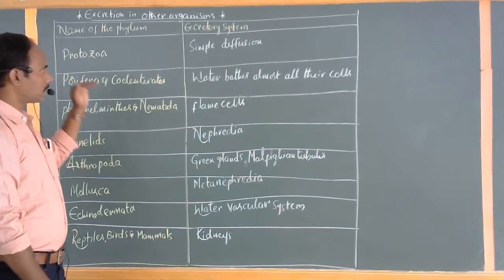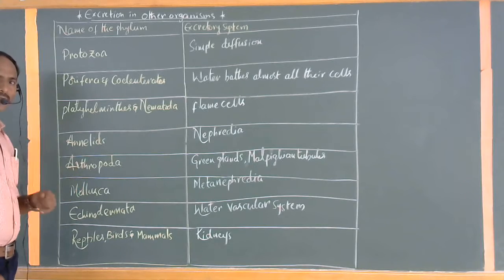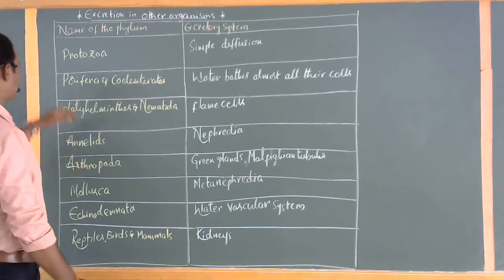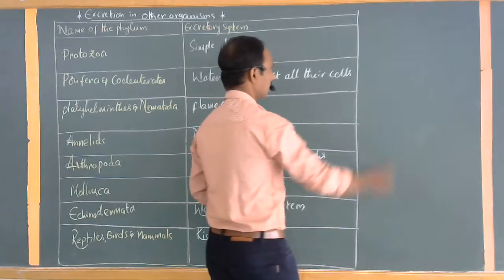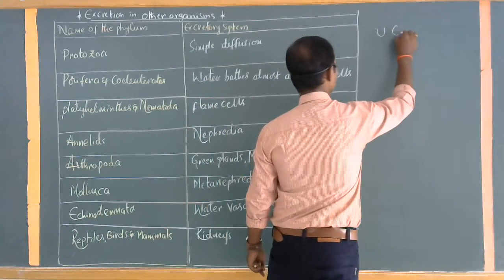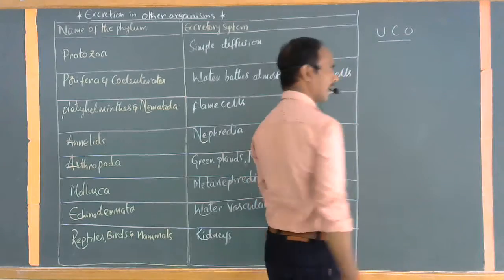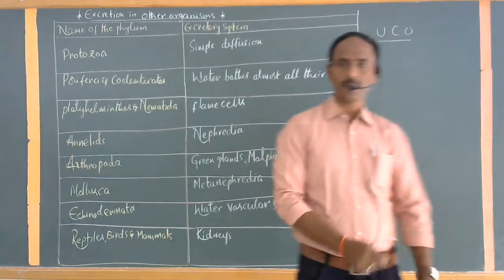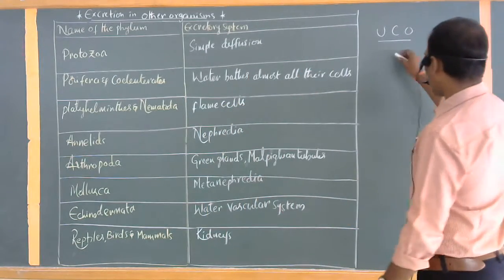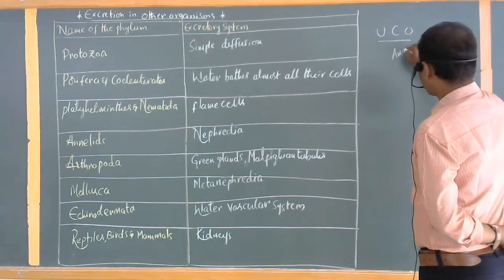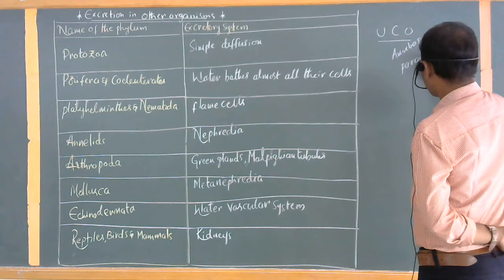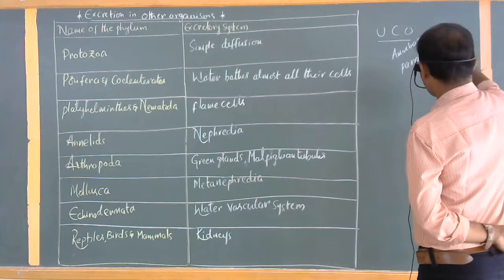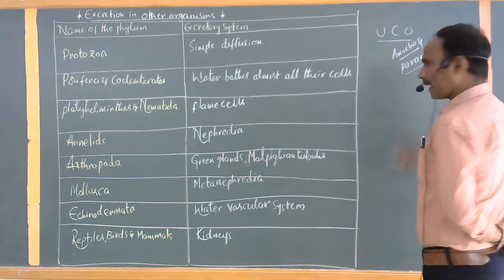So how can these lower order animals manage their excretion? For example, take unicellular organisms, for example amoeba and paramecium.